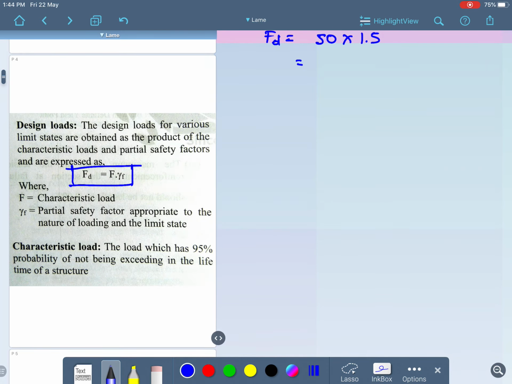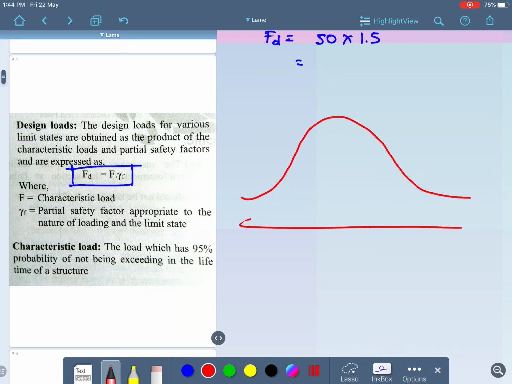Let me come to one more concept here. Let me draw a graph like this. This would be FM, which is nothing but the average load.